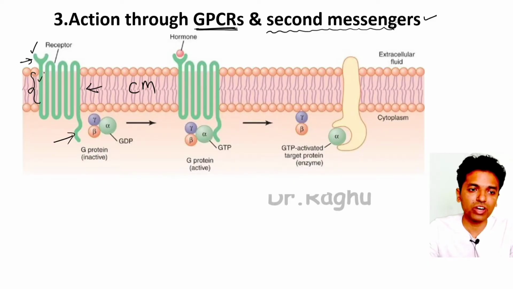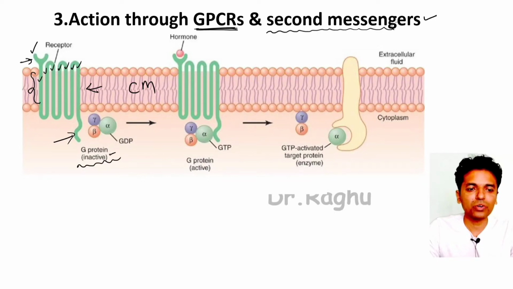You can count it. This is 1, this is 2, 3, 4, 5, 6, 7. That is why this receptor is also called a 7 transmembrane receptor, or it is also called a serpentine receptor because it looks like a snake. Now coming to the intracellular portion of this receptor, it is the one which is attached to a protein called a G protein. That's why this receptor is called a G protein coupled receptor.